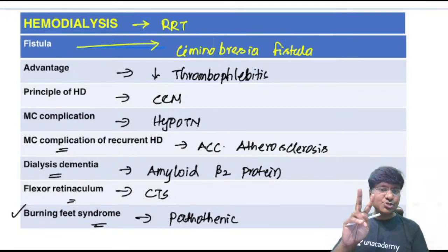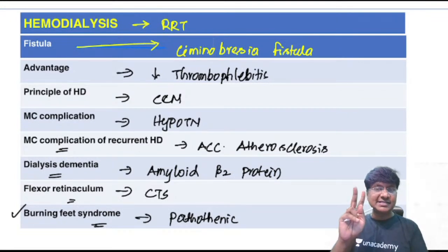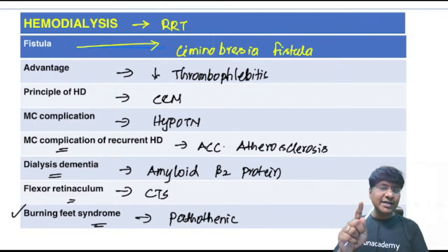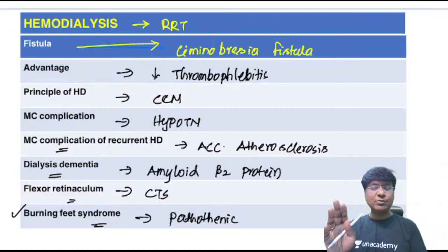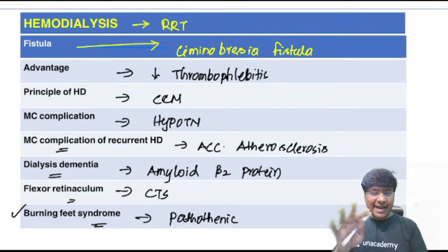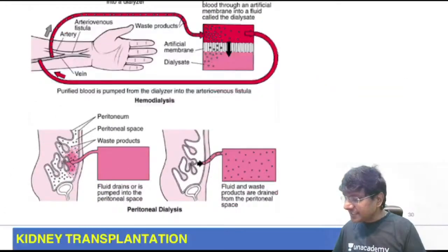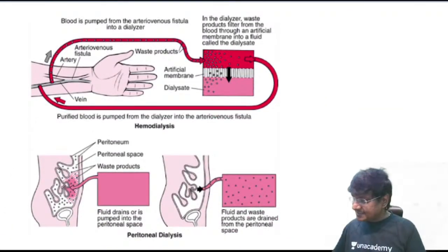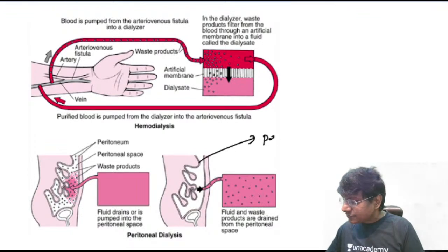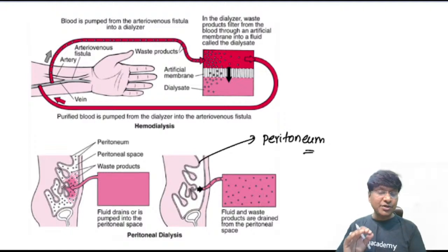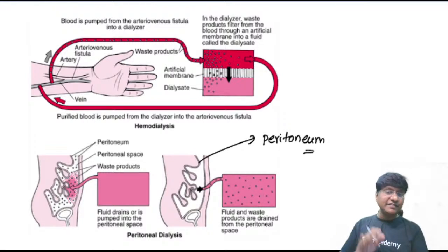And this dialysis we do in two methods. One is peritoneal dialysis and the other one is hemodialysis. Peritoneal dialysis is a slow process, hemodialysis is a fast process. And peritoneal dialysis you can do in the home as well, whereas hemodialysis you usually have to do in the hospital, right? And the very important difference between these two is that in case of peritoneal dialysis, the peritoneum itself will be acting as the artificial membrane for the filtration.